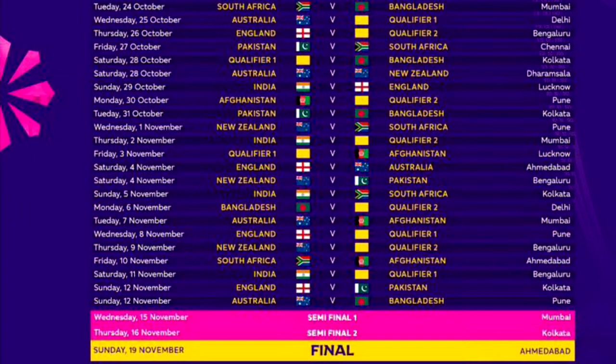And then Afghanistan. The Ashes rivalry. Then Afghanistan, and they'll be ending their group stage against Bangladesh at Pune. Interesting. Yeah, it kind of makes sense because thereafter you'd be moving to the semi-finals, to Mumbai, then Kolkata. It's an interesting spread, really, because you have the West covered, then you've got Kolkata. Very, very interesting.